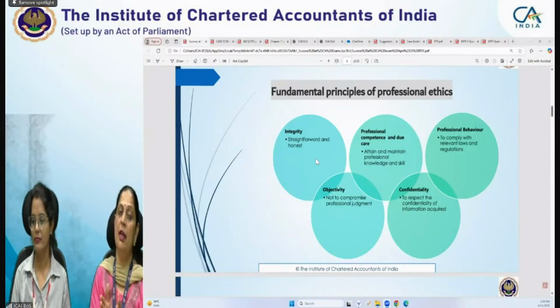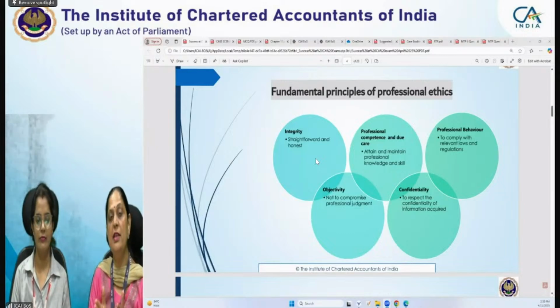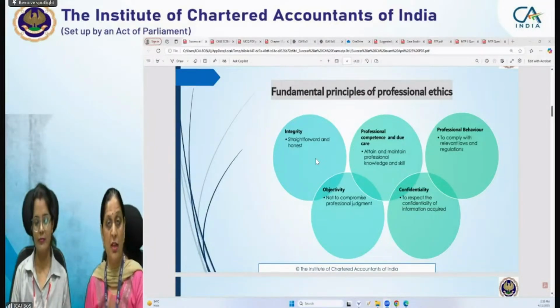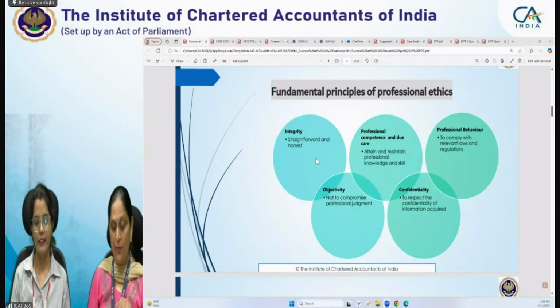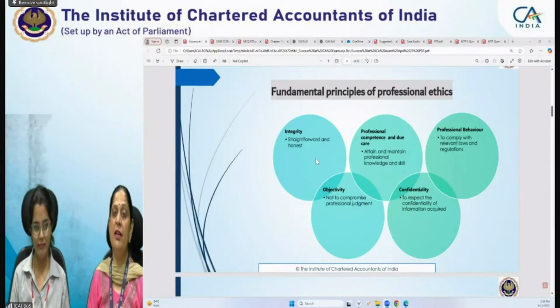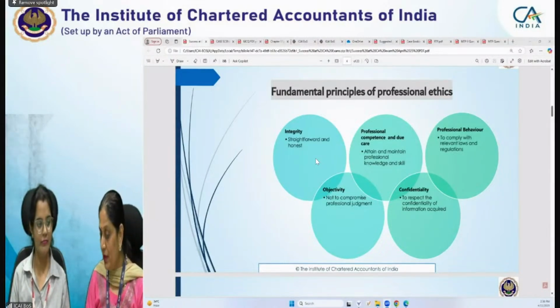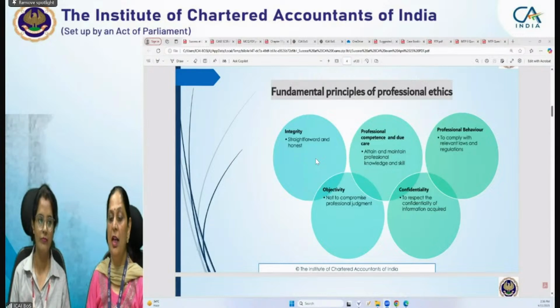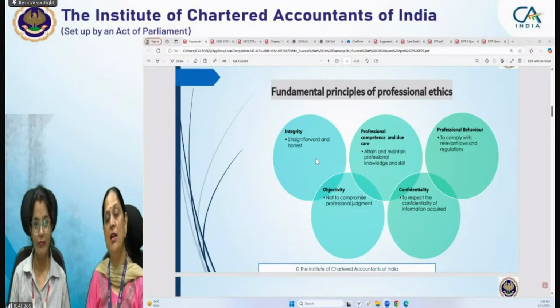We need to maintain confidentiality. But what if the information is asked by law? If the law is seeking some information, it is required under any law, then of course the professional accountant has to provide the same. Here confidentiality will not be compromised. But if it is not required under any law, and the chartered accountant or professional accountant suo moto provides the information and does not respect the confidentiality, then of course the fundamental principle of confidentiality is compromised, right?